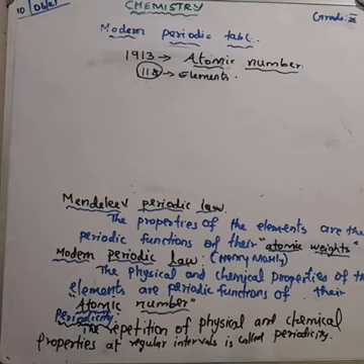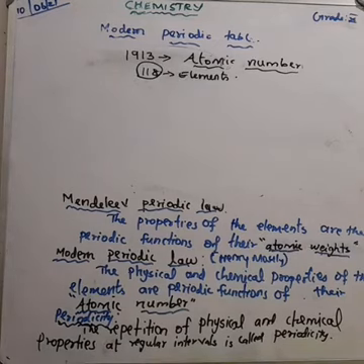Henry Moseley was the first scientist to calculate the number of protons in any atom. He arranged the elements in increasing order of their atomic number. The number of protons is equal to the atomic number, you know.